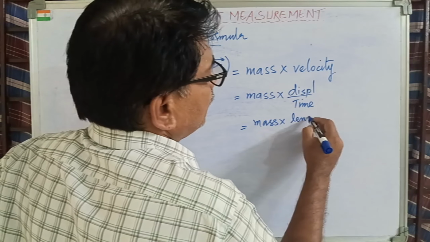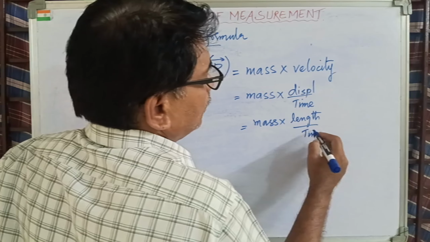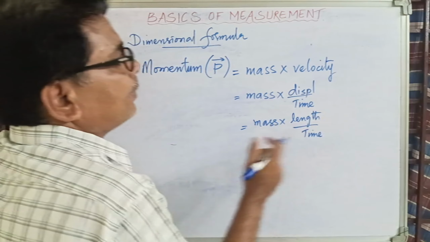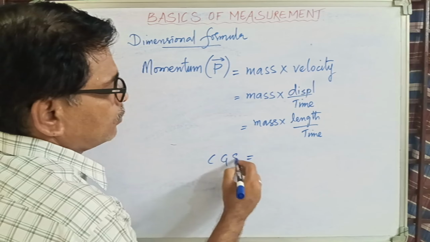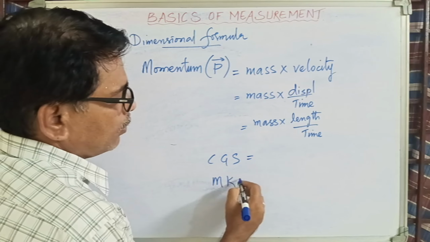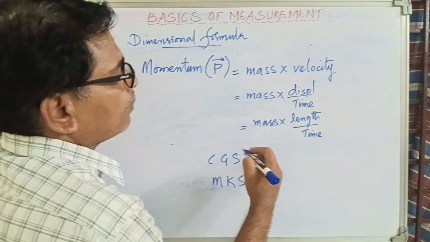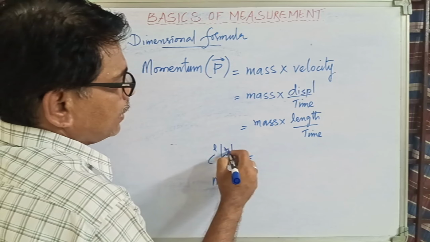Therefore it is length here, and by time. These are all now fundamental quantities. I need not go further deriving something. It's understood. So these are written according to length, mass and time.